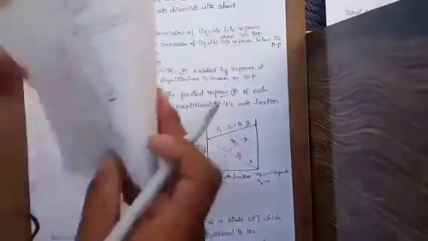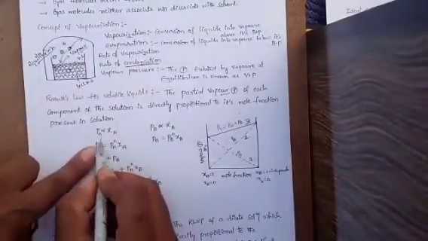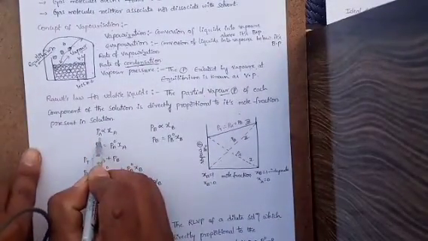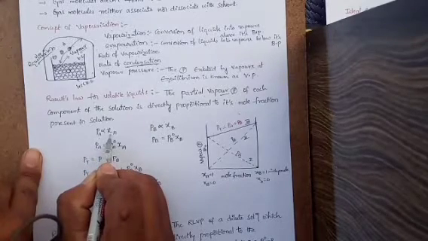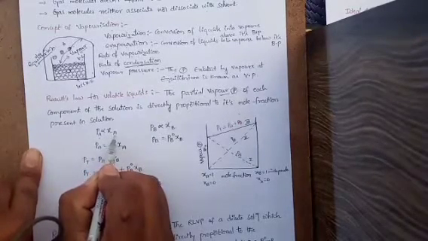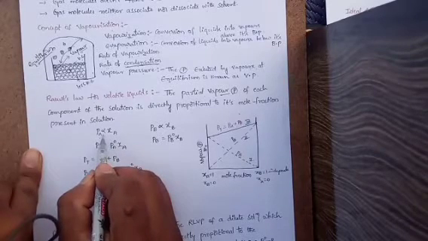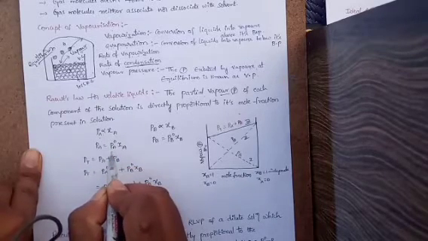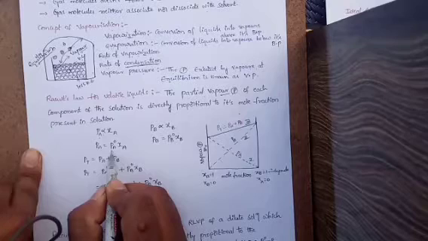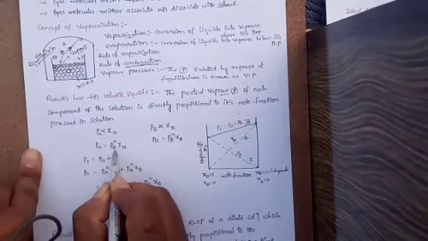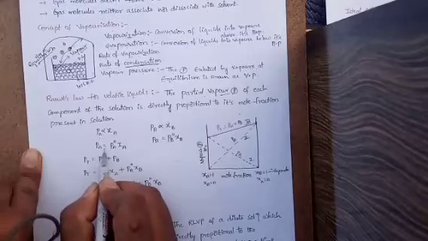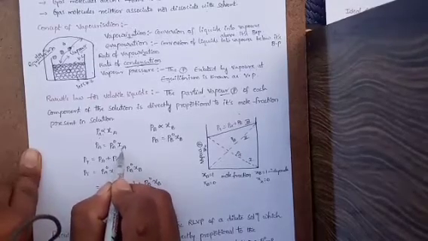Now we'll see, PA, the partial pressure of component A, is directly proportional to what? The mole fraction of component A. Then by removing this proportionality, we get the proportionality constant, the partial pressure of the pure component. PA is equal to PA naught into XA.